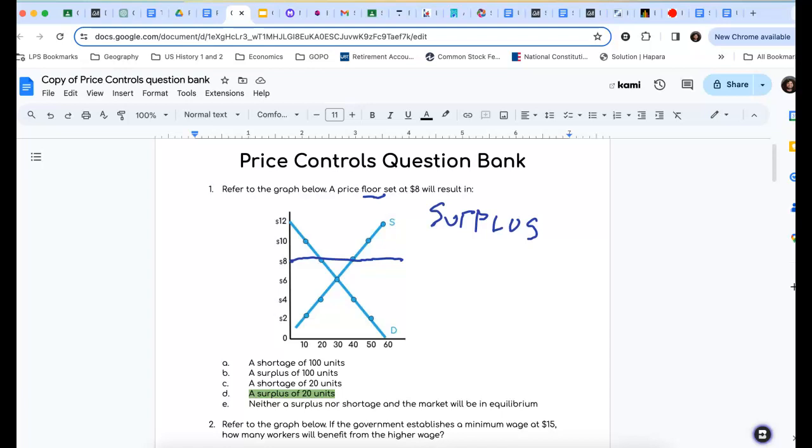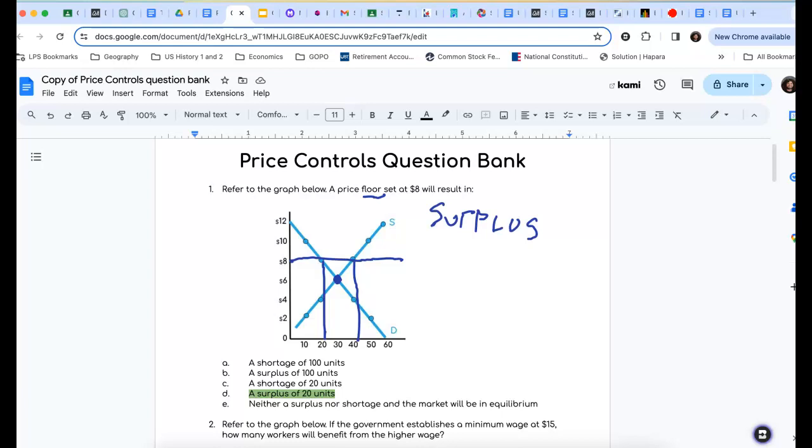So a price floor at $8 is going to cause a demand of 20 units, whatever these units are, but suppliers are going to be supplying 40 units. It makes sense, because our equilibrium, which is right here, the market price before intervention, was $6 a unit, which meant suppliers were supplying 30 and consumers were demanding 30. There was no shortage, there was no surplus.